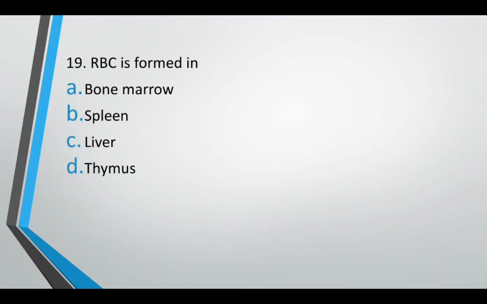RBC is formed in bone marrow, spleen, liver, thymus. The correct answer is option A. RBCs are formed in bone marrow.